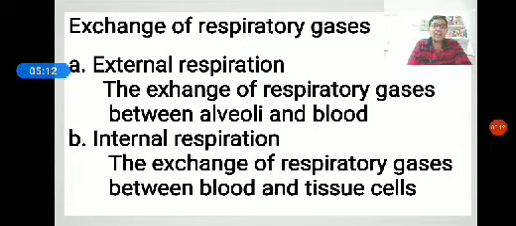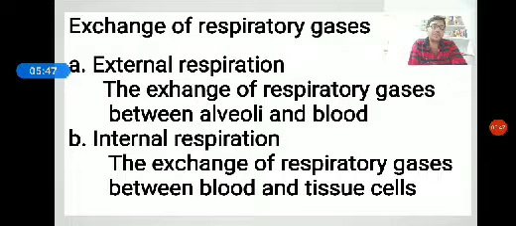Second, internal respiration. The exchange of respiratory gases between blood and tissue cells is called internal respiration. Here, the partial pressure of oxygen in the blood is 105 mmHg, as we already know, whereas in the tissue cells it is 40 mmHg. Thus the oxygen diffuses from the blood into the tissue cells until the partial pressure of oxygen of blood reduces to 40 mmHg.